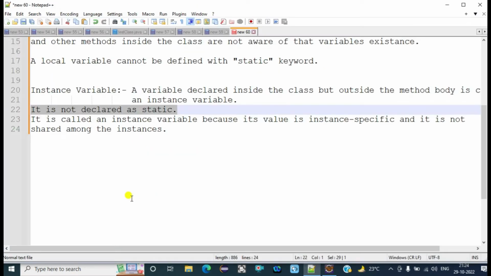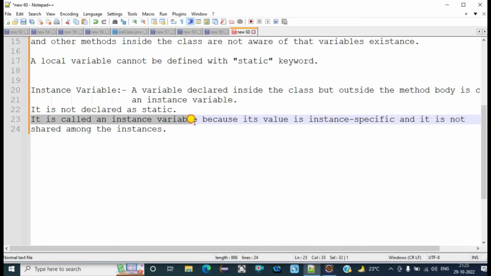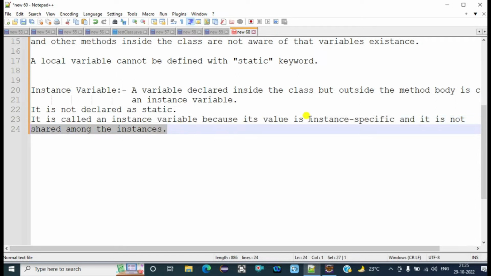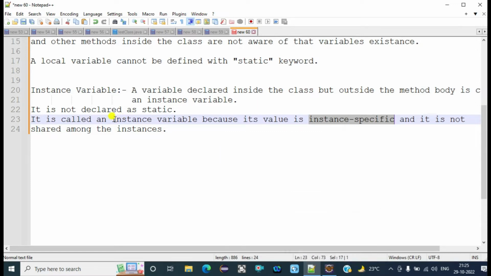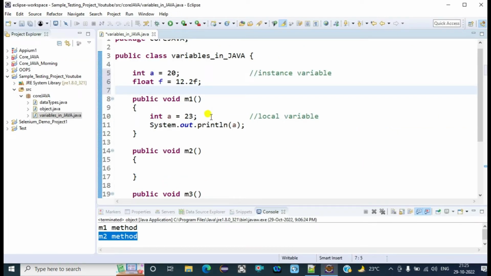And the third point: it is called an instance variable because its value is specific to an instance and it is not shared among different instances. The instance is also known as the object of the class. So the value of an instance variable is specific to the object which we are creating, and its value is not shared among the different instances.